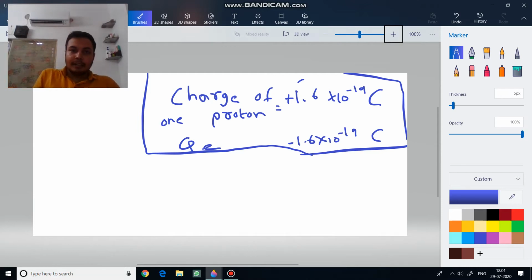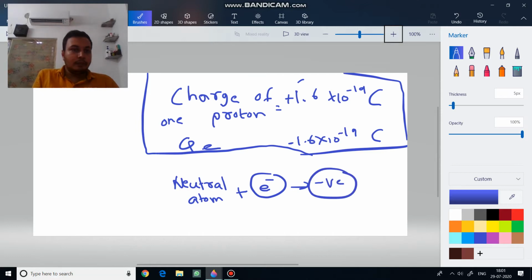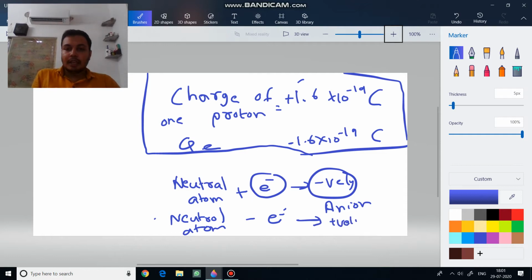If an electron is added to a stable or neutral atom, then tell me what should be the charge of this new ion. Whenever an electron is added, it should be negatively charged, because one negative charge is added, and this we call an anion. You remember anion. And if an electron is removed from the neutral atom, means minus electron, the net charge will become positive, a positively charged ion, and this ion is called a cation.